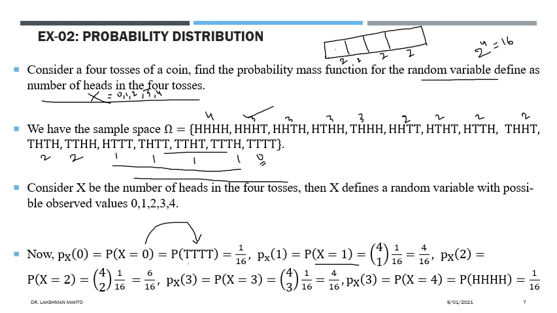Hence the value of the probability mass function for x equal to 1 is 4 by 16. Likewise, for x equal to 2 it would be 6 by 16, for x equal to 3 it would be 4 by 16, and for x equal to 4, what would it be?